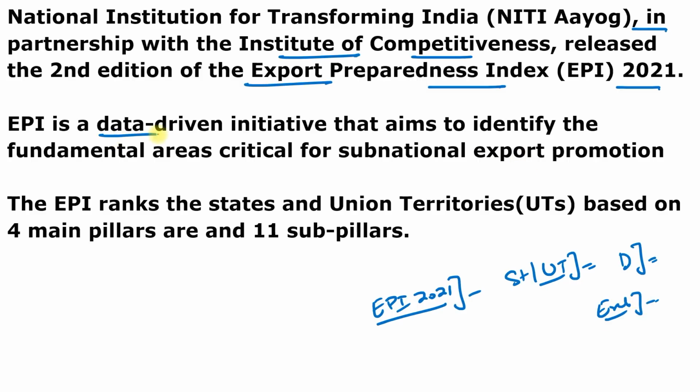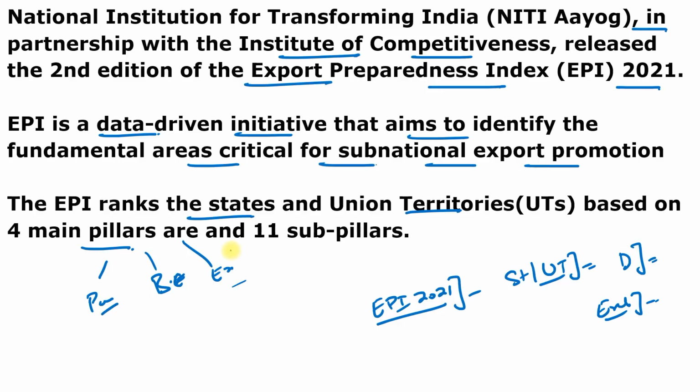And this EPI is a data-driven initiative that aims to identify the fundamental areas critical for sub-national export promotion. This EPI ranks the states and the union territories based on four main pillars. These four main pillars are policy making, business ecosystem, export ecosystem, and export performance. It is also based on 11 sub-pillars, but you don't have to remember that, just remember it is based on 4 main pillars and 11 sub-pillars.